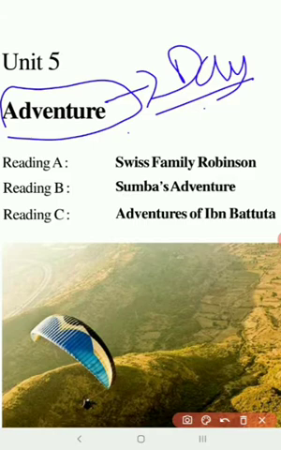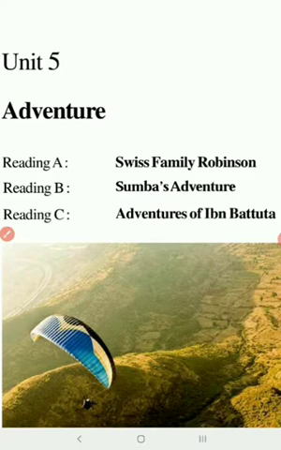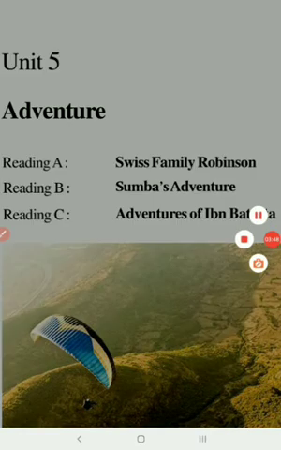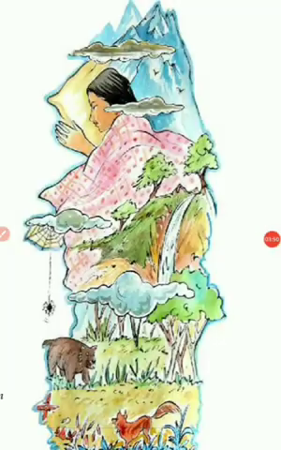So in this lesson we are going to see how this little girl Sumba considers what an adventure is. Right now it's very simple English. I will read here and there, and if necessary I'll give you the explanation, and then once you listen to this video you can read it on your own. Okay, we'll go back to the lesson.